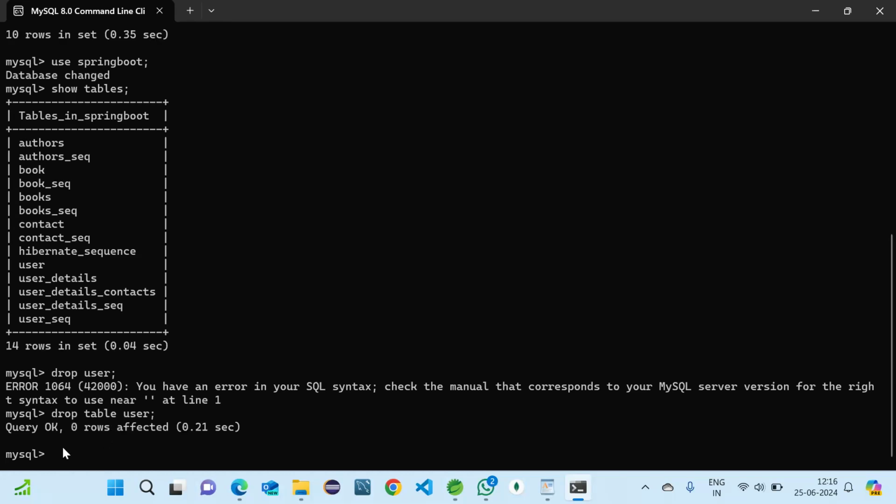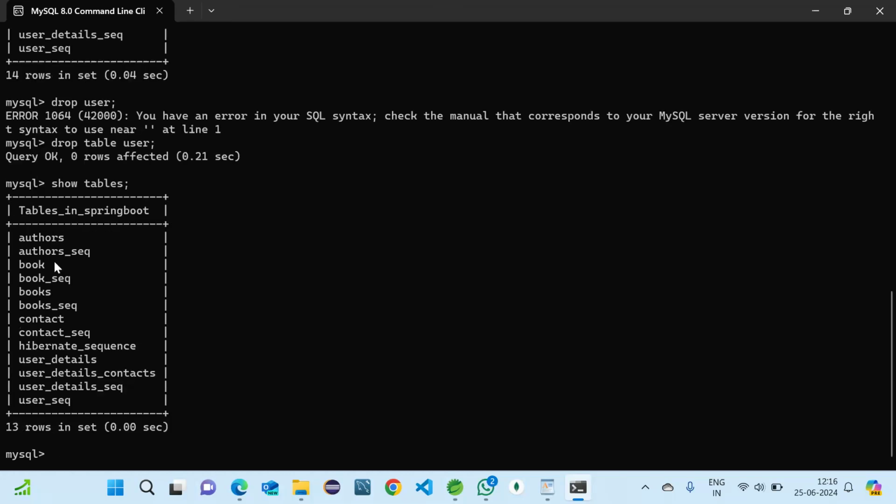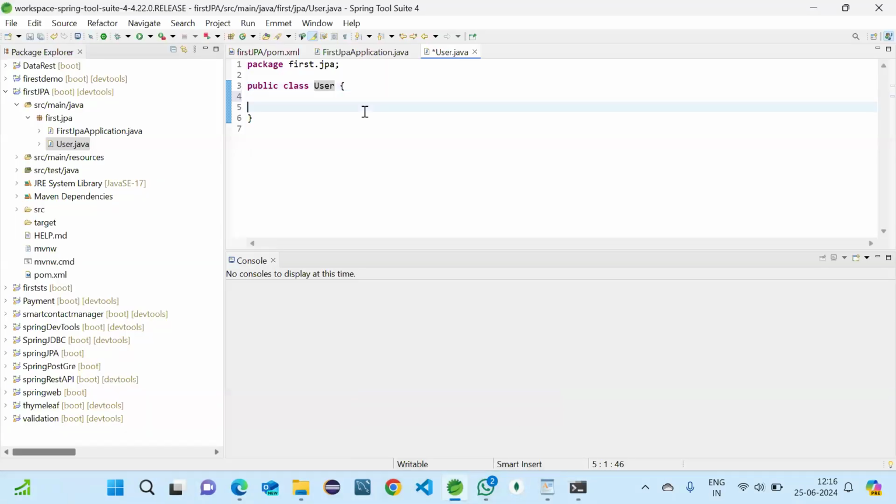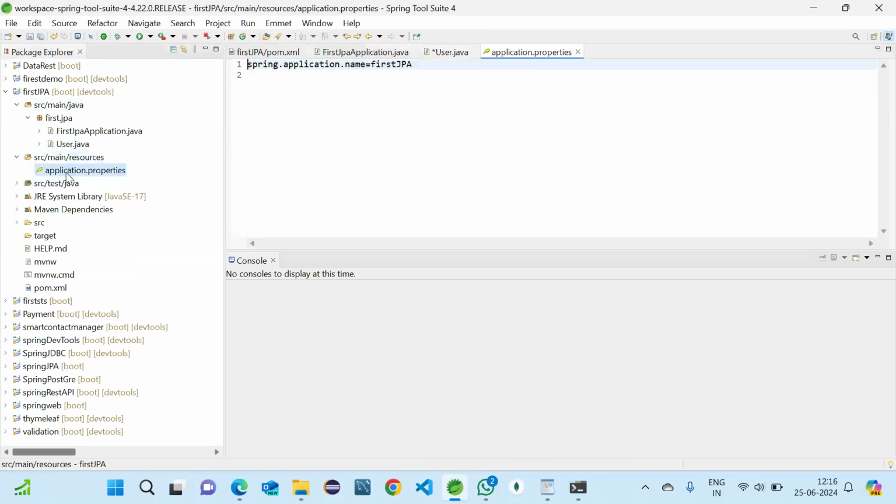Yeah, done. So if we see the tables now, show tables. We can see there is no user. So after this, when we run our project, now it should be created. So let us go here. The main thing I said just now is that first we need to open resources and application properties. Here we need to pass all the required values to the JPA configuration. So I will tell how it will look.